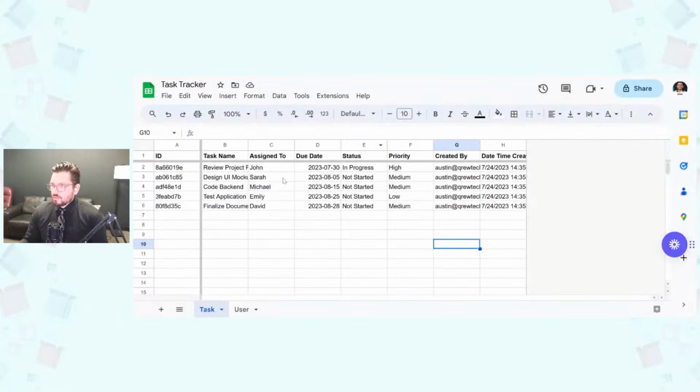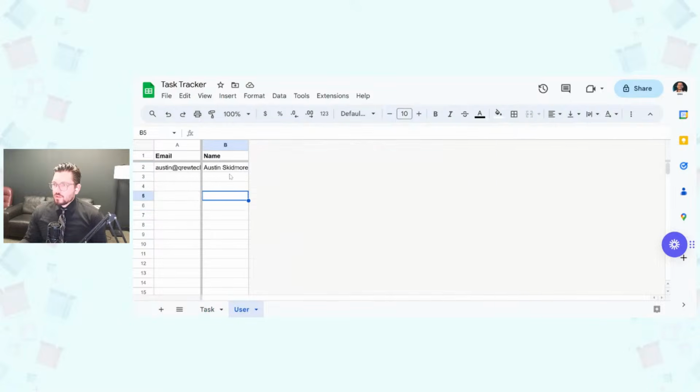So I would just take these guys and add them to my user table here, and then we'll give them some emails real quick. That way we can select them as well. And I'll just use those email lines there and go through each of them like so.